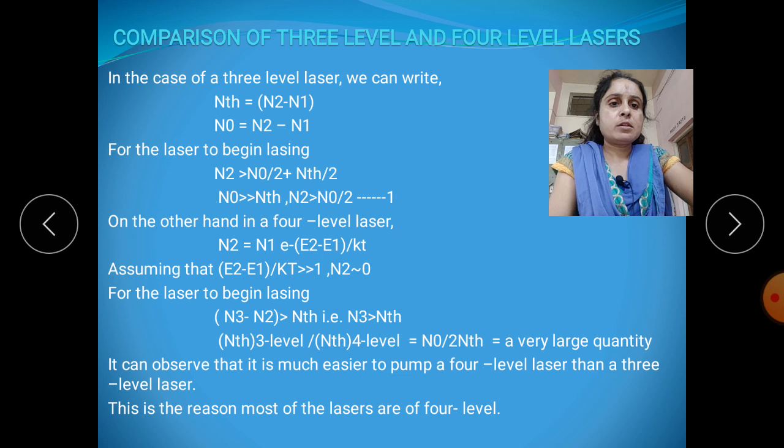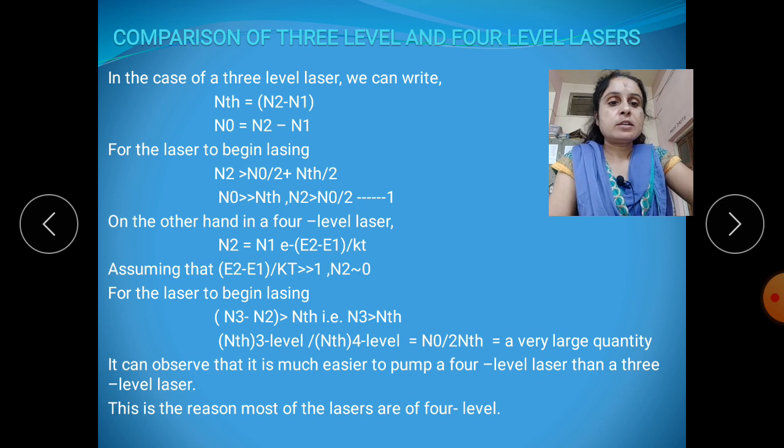So, NTH for the 3 level laser system is N0 by 2 plus NTH, and this quantity is very large.